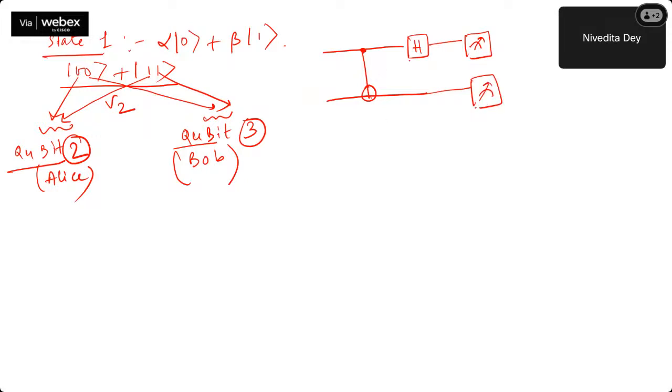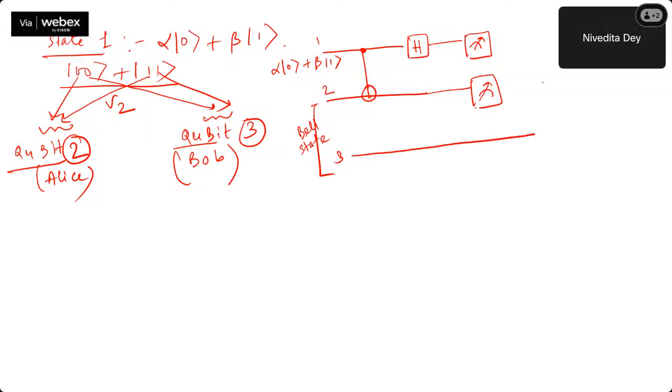This is Hadamard, this is CNOT. So this is your alpha, say qubit 1, qubit 2. Qubit 1 itself is a superposed qubit, which is alpha |0> plus beta |1>. And these, qubit 2 and qubit 3, are a part of your base state. Right? This is the thing.